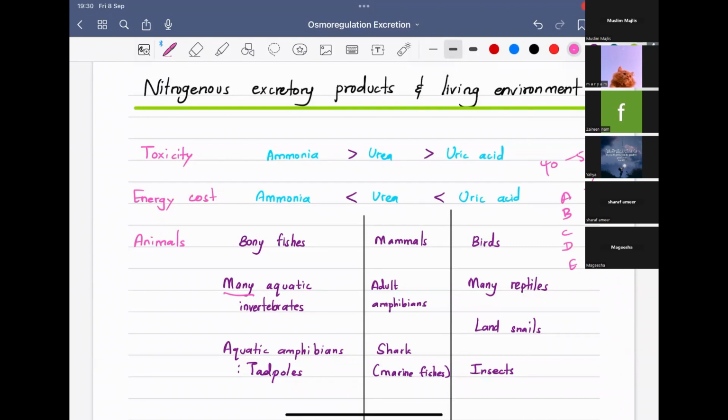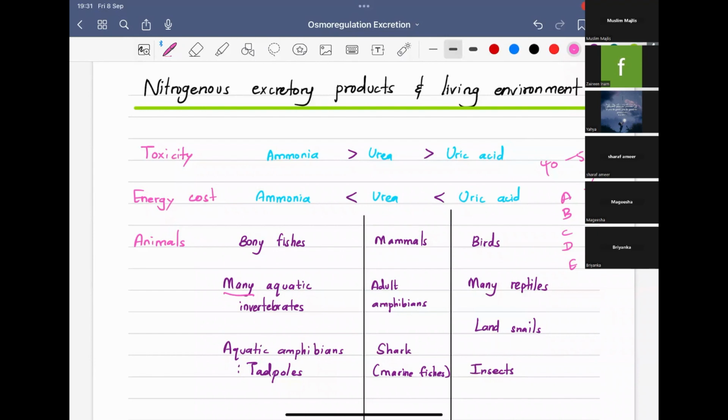especially the tadpoles. A tadpole is a stage in the life cycle of a frog. It lives in water, right? It really needs water. If there is no water, it will die. So these aquatic amphibians can excrete ammonia because they have water. They live in water, so obviously they have a large amount of water. So they can excrete ammonia as it is.